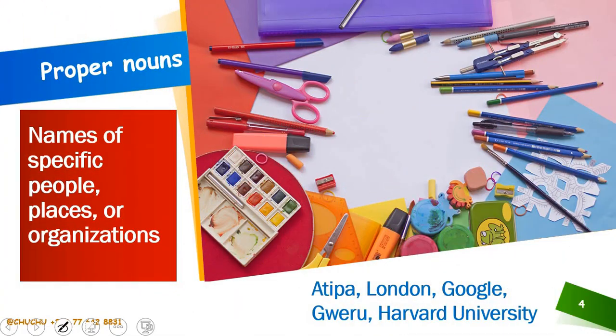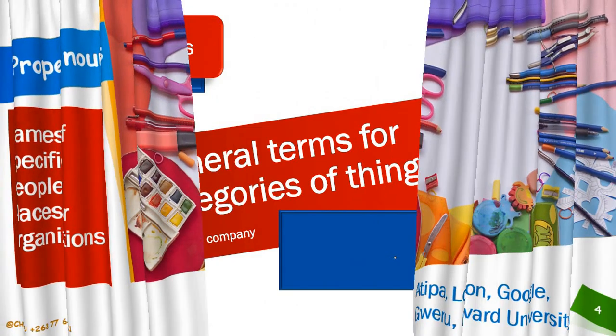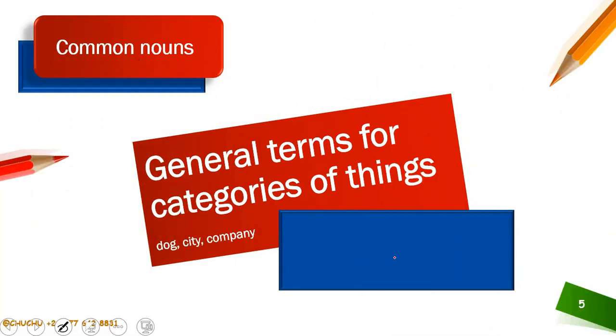There are groups of nouns in English language, and the first group that I want us to look at is the proper nouns. A proper noun is a specific name of a person, a place, or an organization. For example, a place. If it is specific, we can say London. We can say Guero. These are specific names. Then we move on to the common nouns.